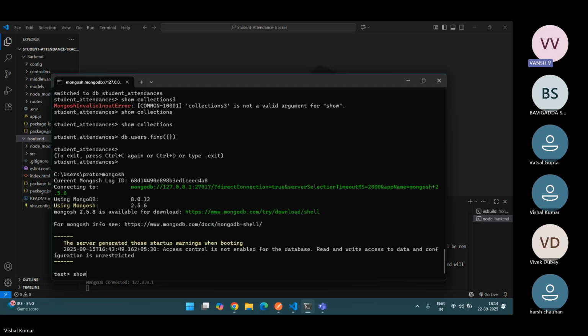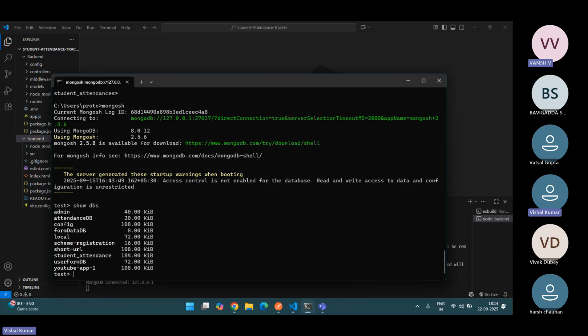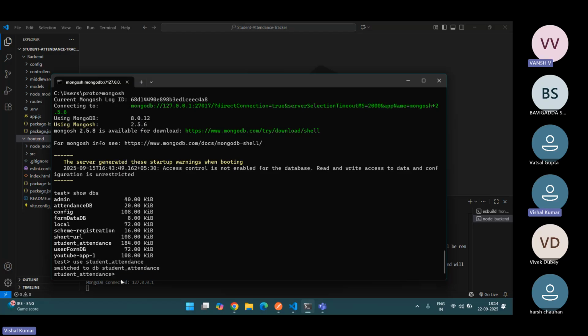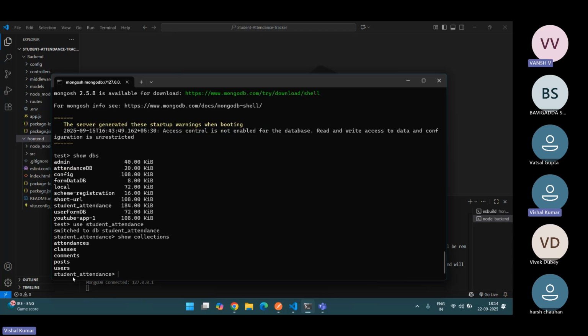Now check the databases and use my database where I stored it. And show collections. Here's the users collection.